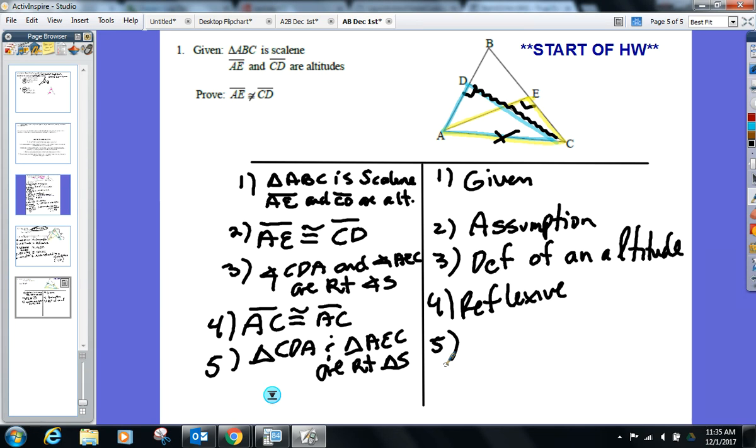In side angle side, I would. Okay, but in HL, I don't need it. Is it wrong if you do it? No. Anybody remember why these are right triangles? Oh, right triangles have right angles. Now I can say they're congruent by HL.